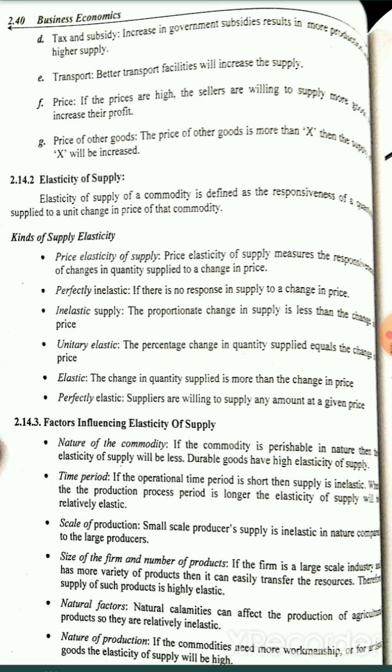So if there is a drastic change in the supply, if the price is less, definitely the supply will be more. There are kinds of elasticity of supply. The first one is price elasticity of supply.